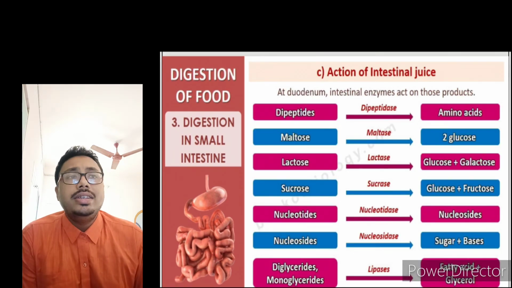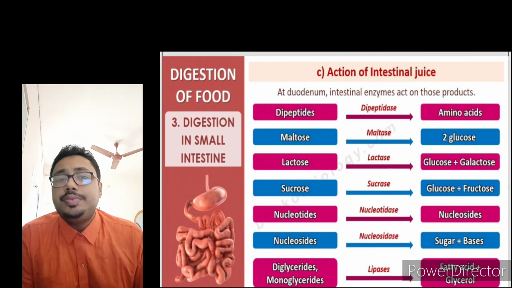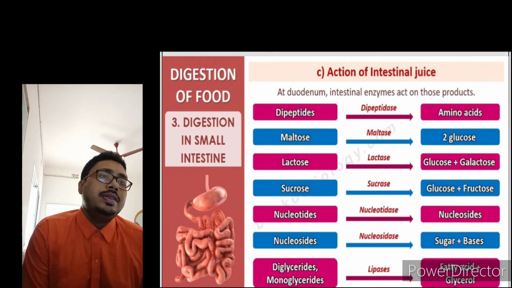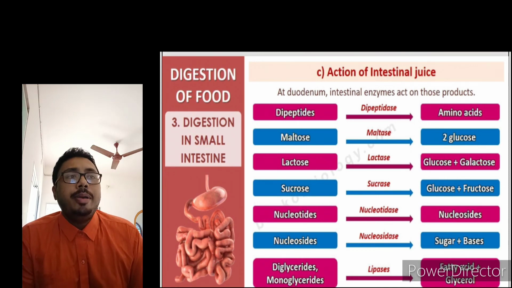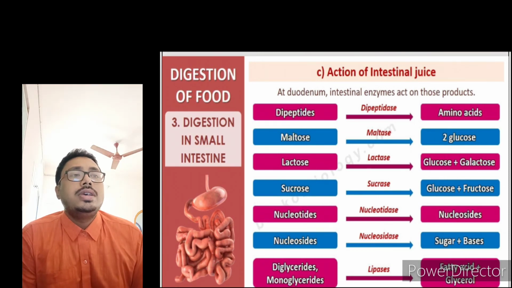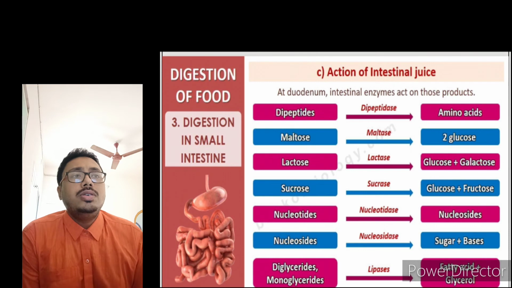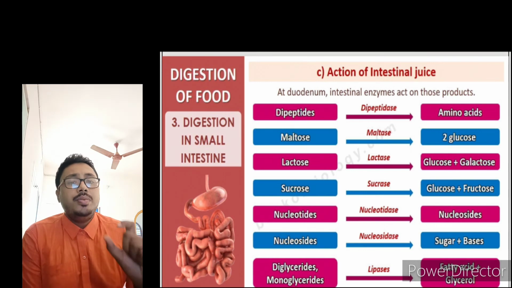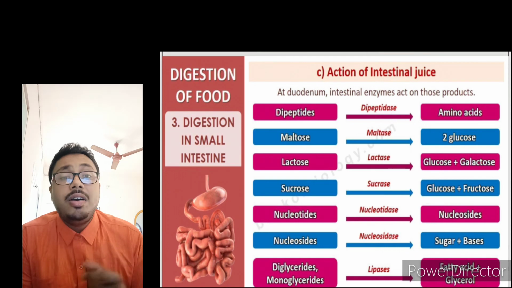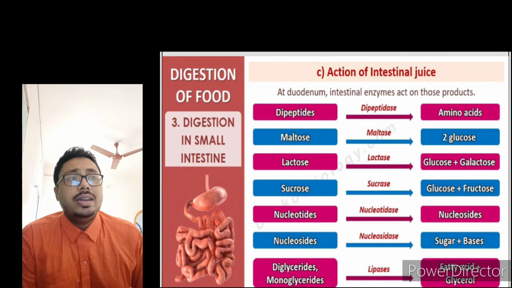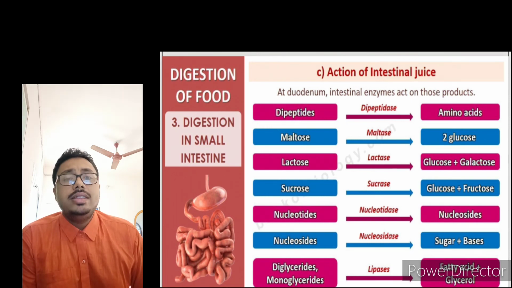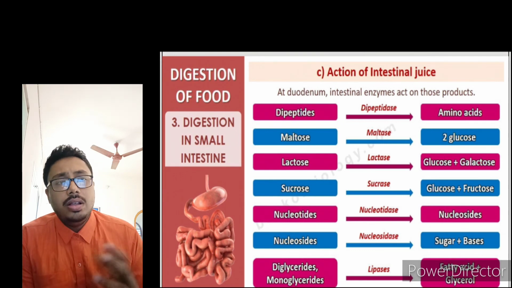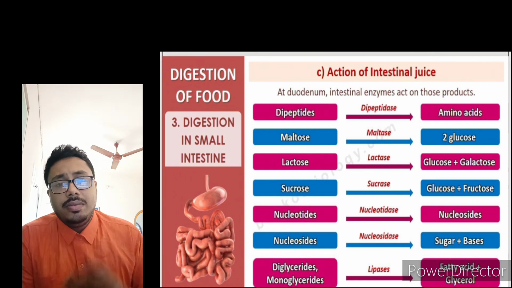Next, action of the intestinal juice. We have several types of, see in the flow chart, there are several types of enzymes present in the intestinal juice. Dipeptidases, maltase, lactase, sucrase, nucleotidases, nucleosidases, lipases. So dipeptidase, every enzyme which ends with 'ase' does the breakdown mechanism. Dipeptides are broken down with the help of dipeptidase, and it converts them into amino acids. Maltose gets broken down with the help of maltase. Lactose breaks down with the help of lactase. Sucrase breaks down sucrose.